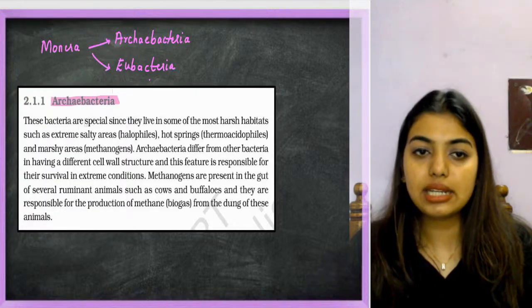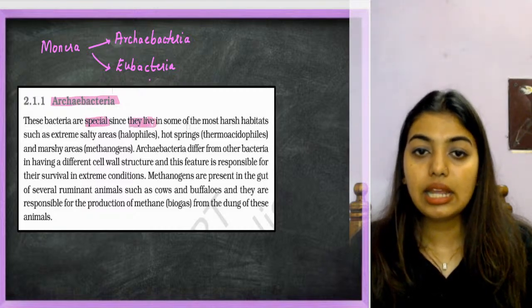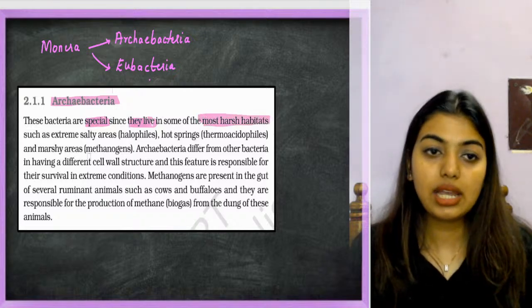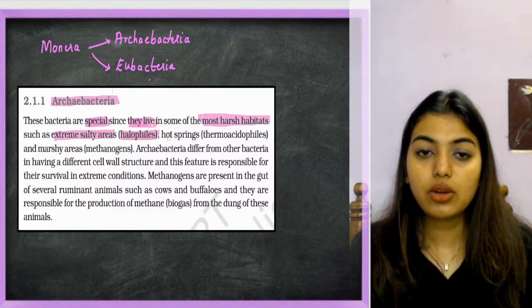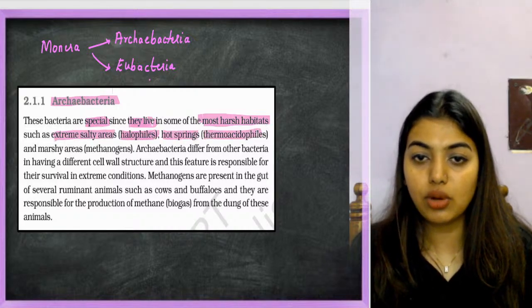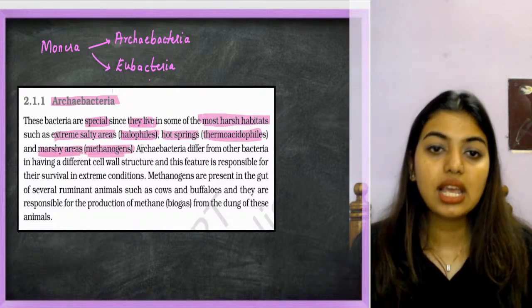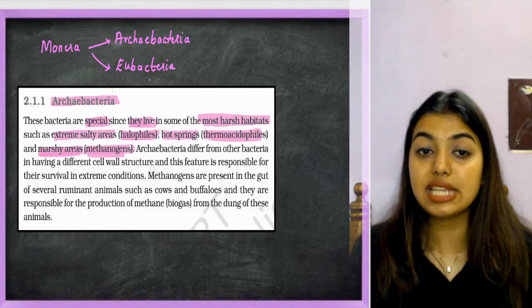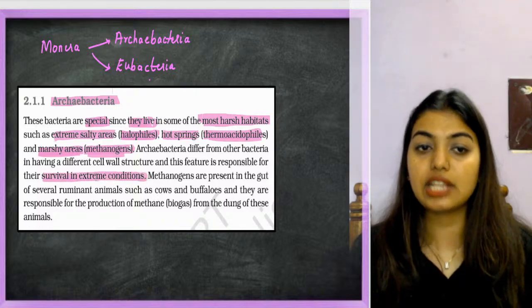Now, these bacteria are special since they live in some of the most harsh habitats, such as extremely salty areas, called halophiles; hot springs, called thermoacidophiles; and marshy areas, called methanogens. Archaebacteria differ from other bacteria in having a different cell wall structure, and this feature is responsible for their survival in extreme conditions.